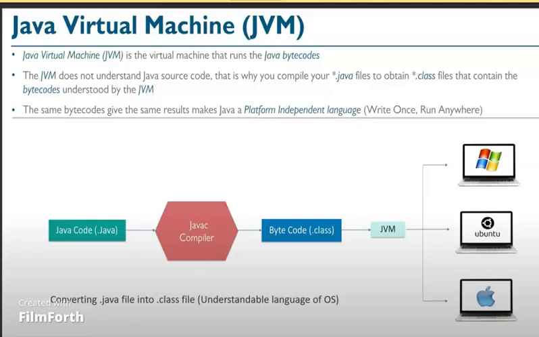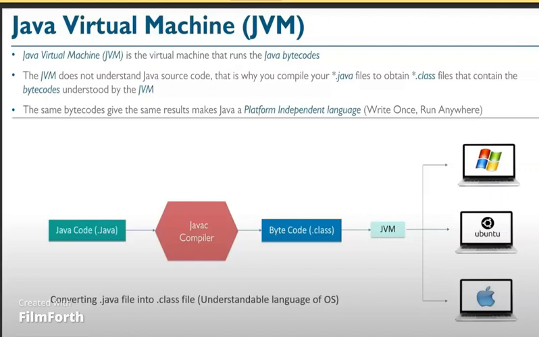First we are going to study the JVM. JVM is nothing but Java Virtual Machine. It's a virtual machine that runs the Java bytecode. The JVM does not understand the Java source code. That is why you compile your Java files to obtain class files that contain the bytecode understood by the JVM. The same bytecode gives the same results, which makes Java a platform independent programming language, like write once and run anywhere. What is write once? We write the Java code in one operating system, and you can run the same code in any other operating system.